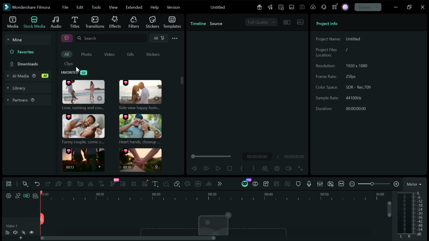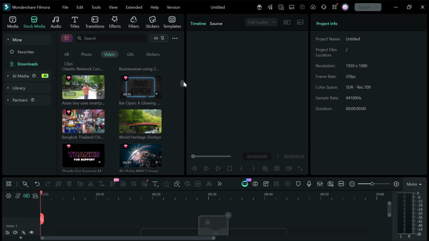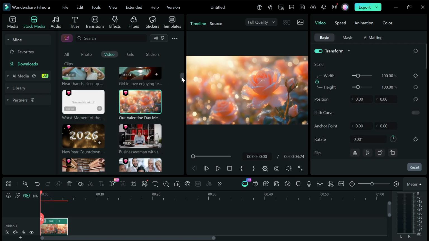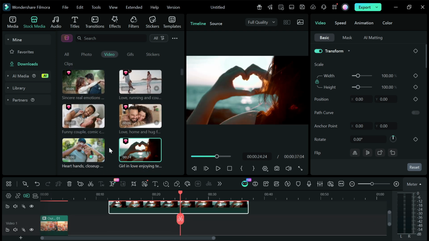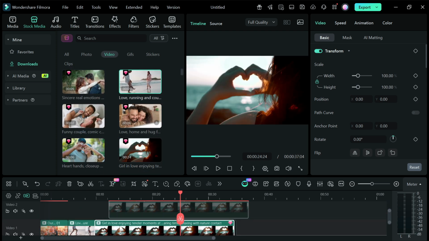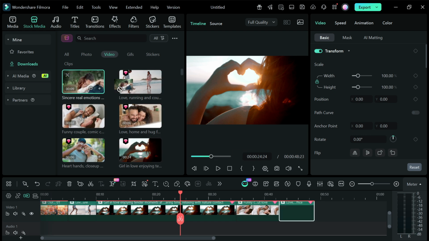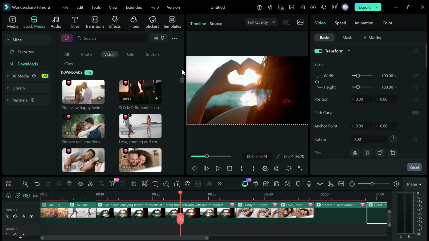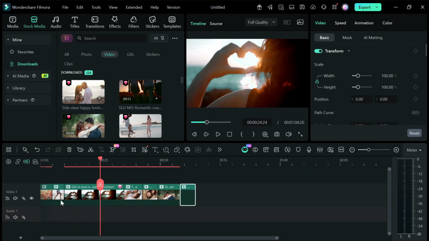professional. Next, import the photos or video clips you want to use for your love story. These could be moments with your partner, family memories, cute pet clips, or even personal moments that represent self-love. Drag your clips into the timeline and arrange them in a natural story order. Think of it like telling a short story with a beginning, middle, and ending. Don't worry about perfection yet. Right now, the goal is simply to build the foundation of your Valentine's story.